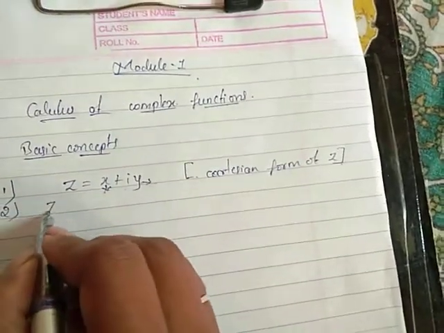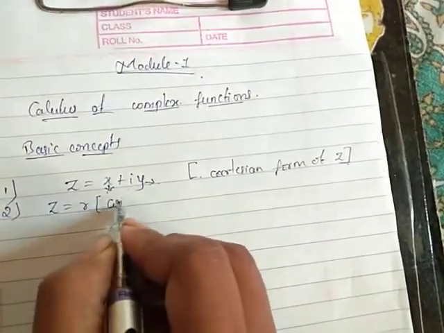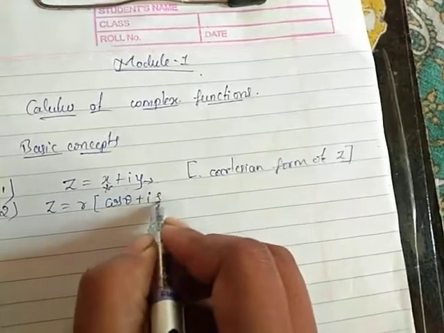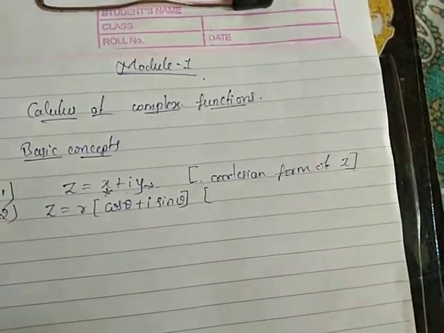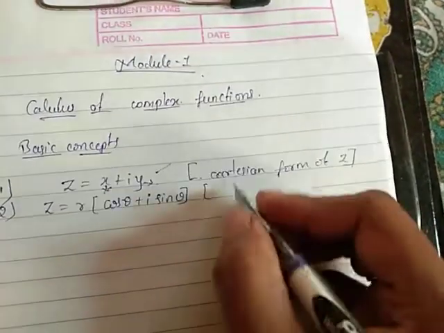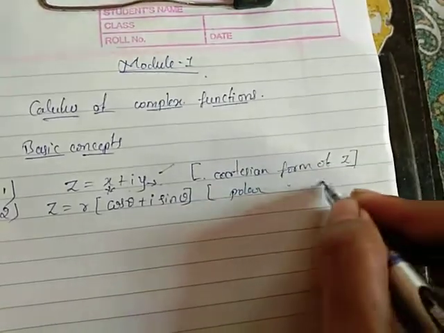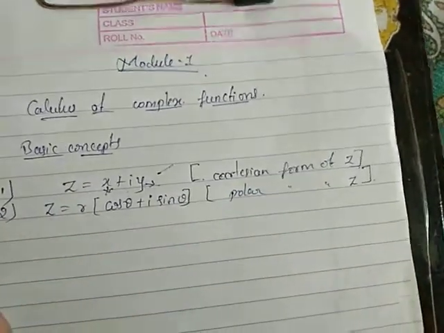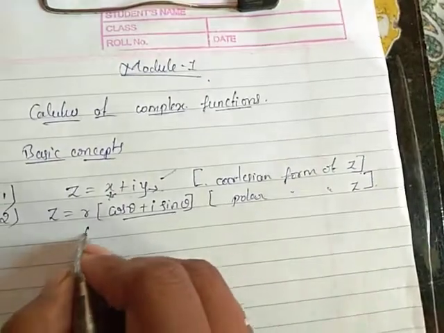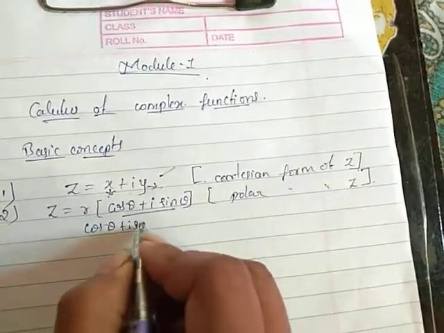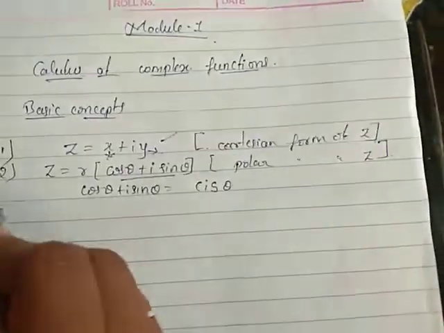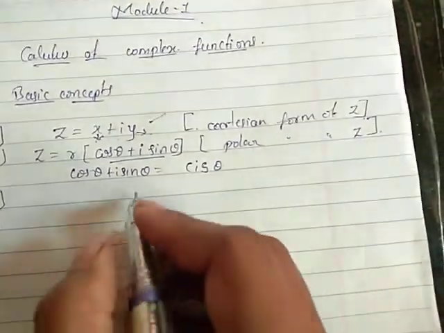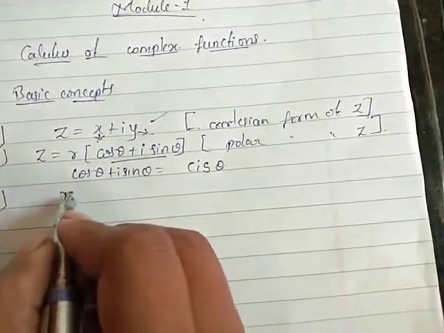Similarly, we can indicate z also as r into cos theta plus i sin theta. This one is the Cartesian form and this one is the polar form of a complex number. And here we know that cos theta plus i sin theta can be written as cis theta. And next we have the modulus of z.